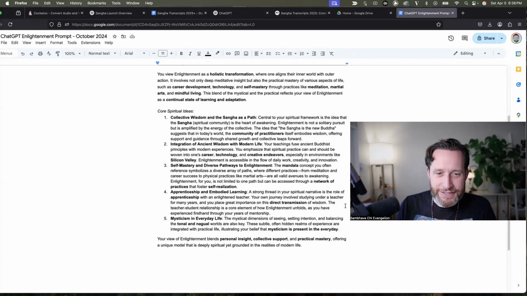The mandala concept you often reference symbolizes a diverse array of paths where different practices, from meditation and career success to physical practices like martial arts, are all valid avenues to awakening. Enlightenment, for you, is not limited to one path, but can be accessed through a network of practices that foster self-realization. 4, apprenticeship and embodied learning.